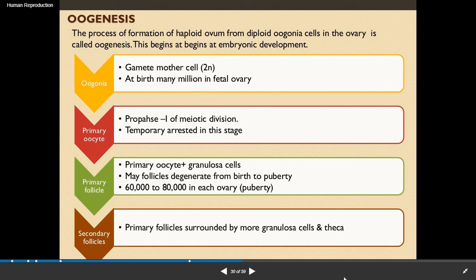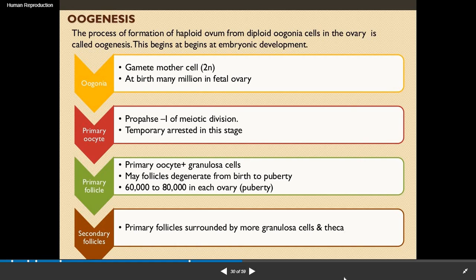In simple terms, oogenesis can be defined as the process of formation of the female gamete, or the process of formation of a haploid ovum from diploid oogonia cells that are present in the ovary. This process begins at embryonic development.